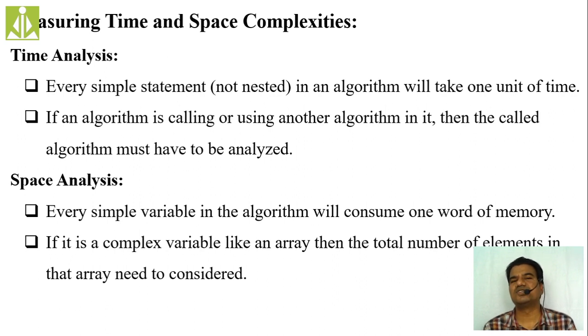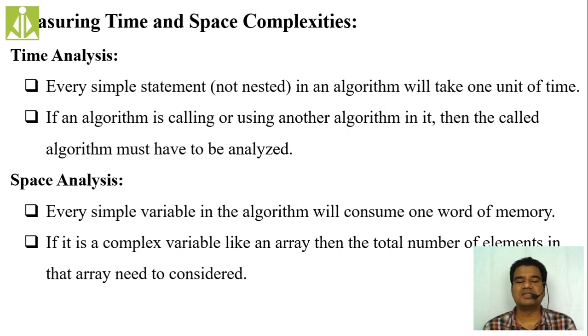We get the result in terms of functions, and we compare the functions based on some notations. Of the bigger function and the smaller function, we leave the bigger one and consider the smaller, in case of time and in case of space. Very soon you will understand how we do that type of analysis.